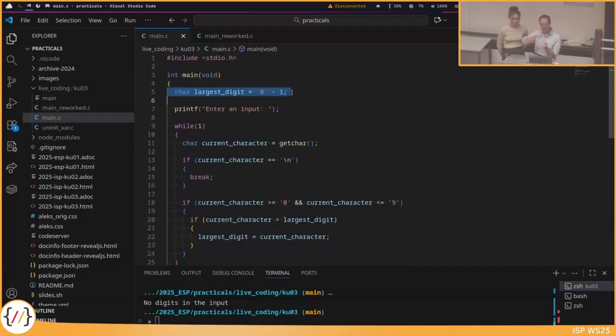If you want to find the maximum, the largest value, then you need to choose the start value smaller than all the values that appear. Because if we would choose this now to be 9 plus 1, for instance, then this would always be larger than whatever value we can read. So it's really important that this is smaller than everything that is appearing where we want to find the largest value. Yeah, and because of our check here with this if, only digits within this range are appearing. So this will never appear, even if we enter it, because then this if would be false.